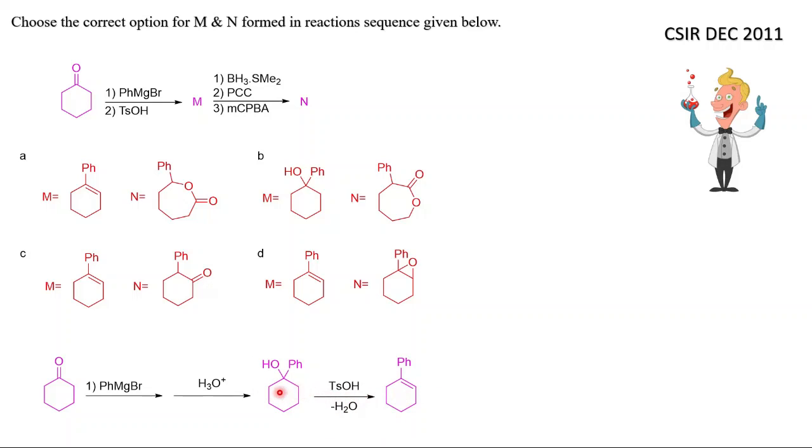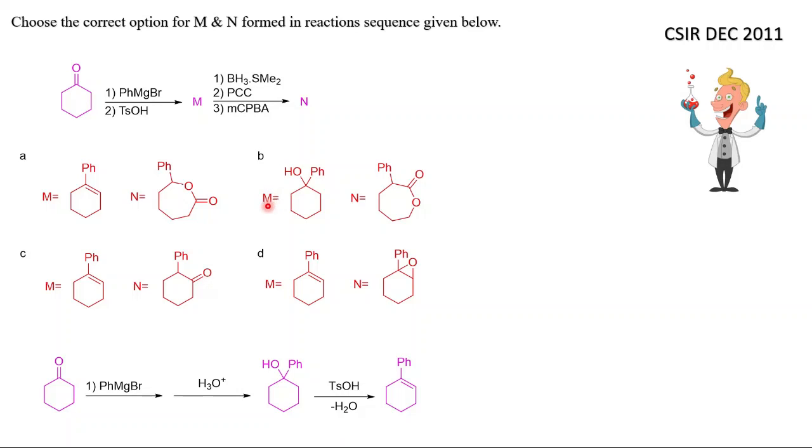One of these hydrogens will be eliminated along with water and we will get this alkene. So among A, C and D, one is the correct answer, because in M we have that product, you can see clearly. So we can eliminate option B because this is not the answer.